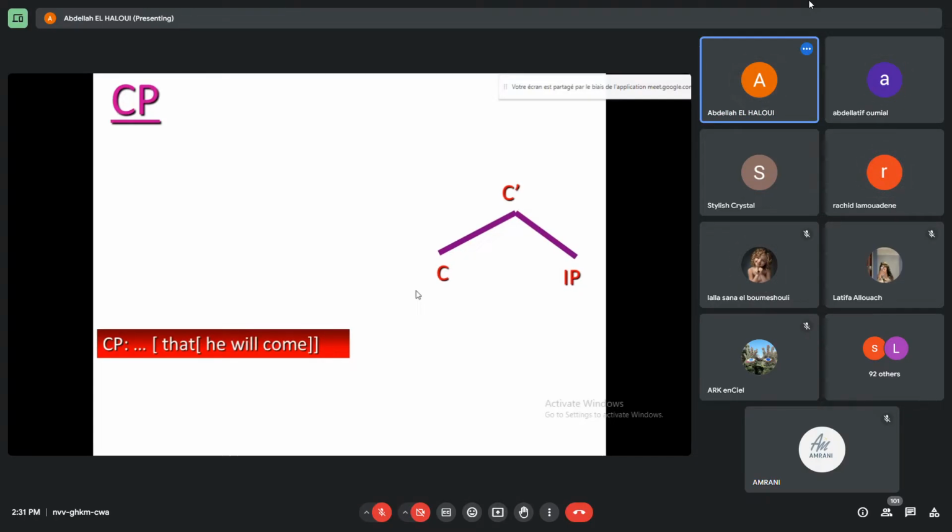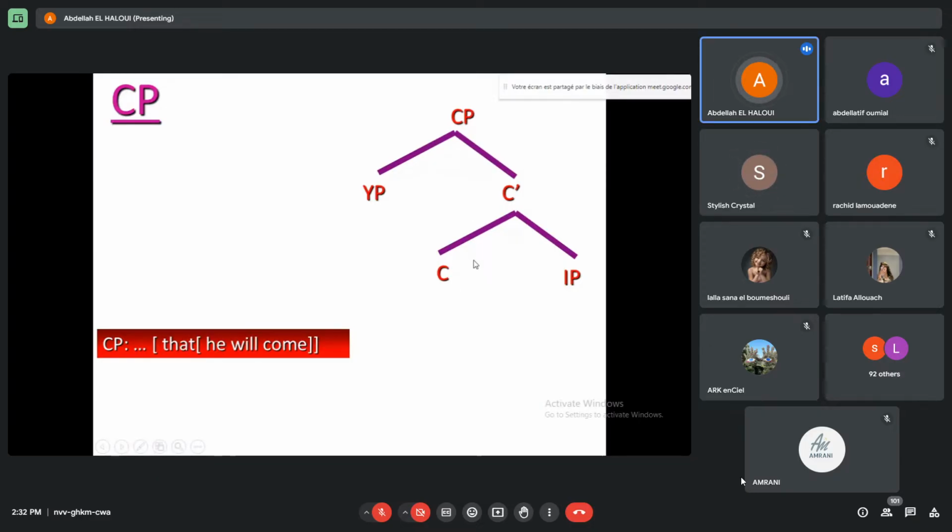Suppose that we add a YP, which is a specifier, to C bar. What do you get? The CP. Now we don't have any YP, any specifier here, but we can have it. And the specifiers of CP are the WH words, like who and what and which and where and when and why and how. So the WH words occupy the specifier position of the CP.